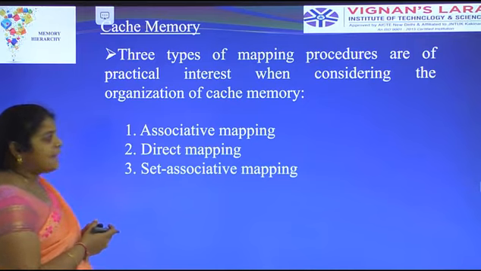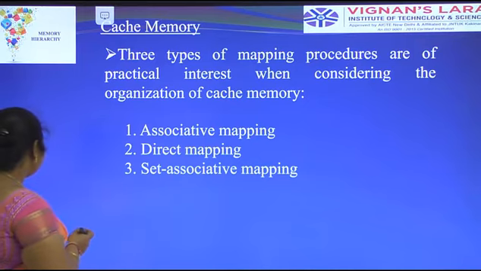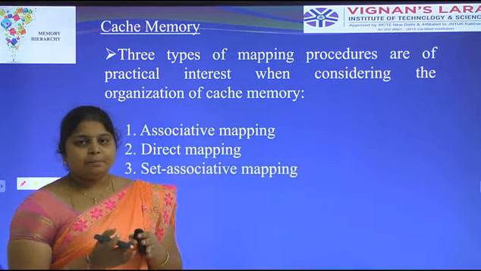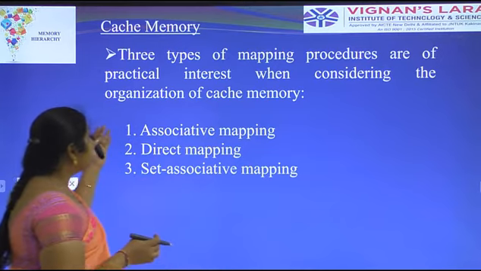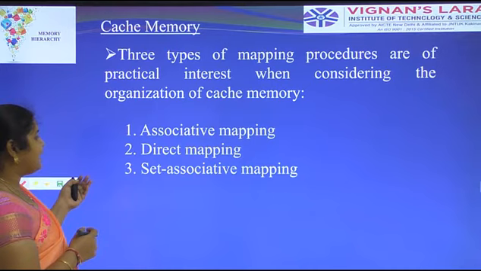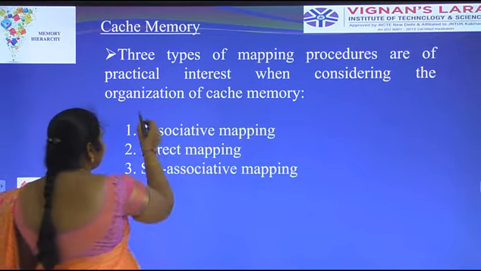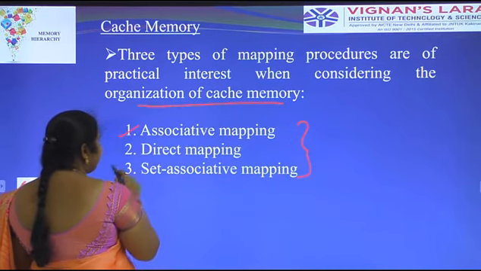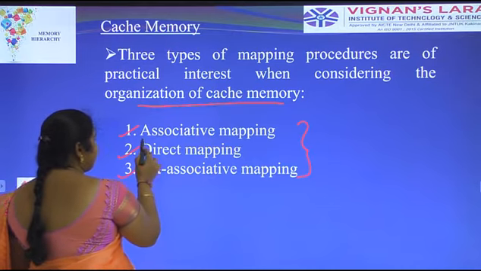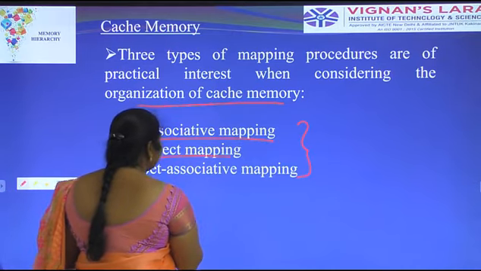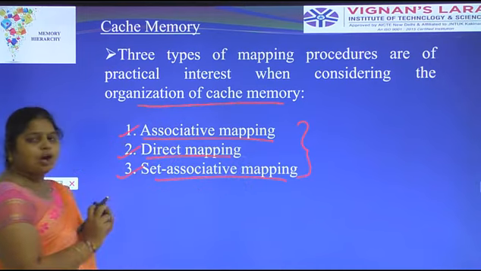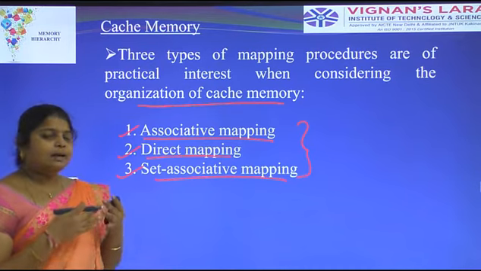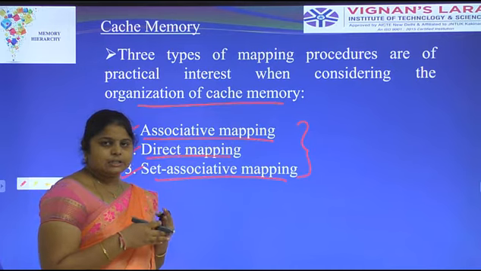There are three types of mapping procedures. The data that is transferred from main memory to cache memory is represented as a mapping process. These three types of mapping procedures are considered when organizing cache memory: associative mapping, direct mapping and set associative mapping.